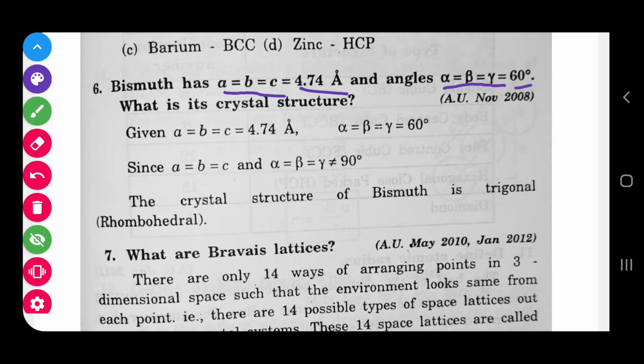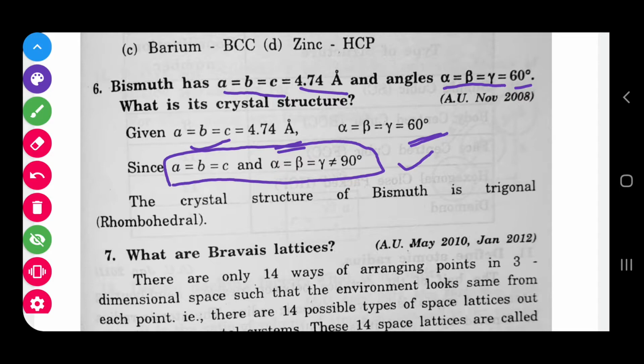So what is the general rule for the 7 crystal systems? Any one of the crystal systems among the 7 has this nature: a, b, c are all equal, and alpha, beta, gamma are not equal to 90 degrees. This is a general rule. It satisfies this: a, b, c all equal, and the angles not equal to 90 degrees, that is 60 degrees only we have it.